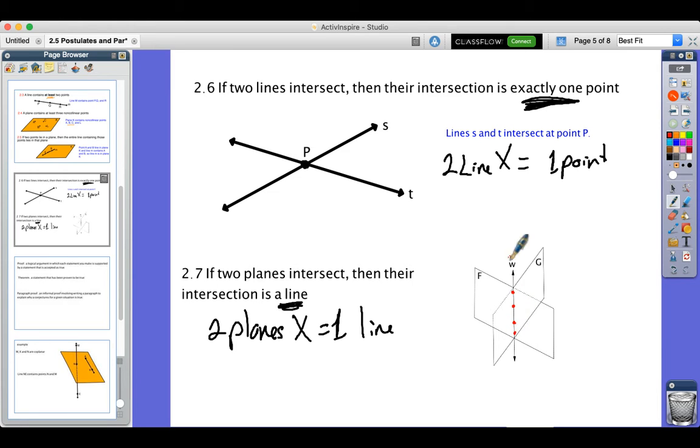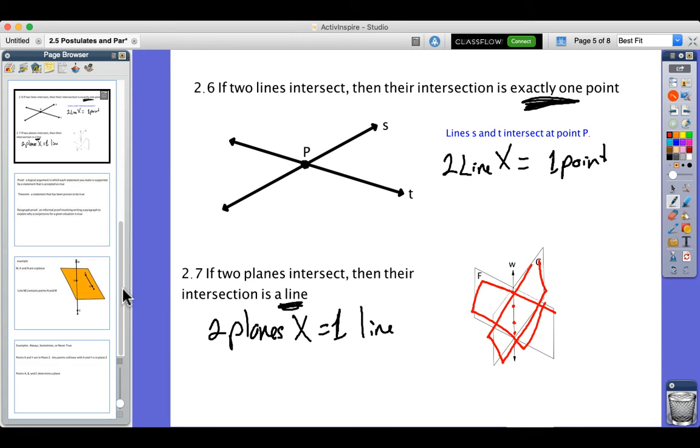Say 4. If they're all collinear, they technically exist in both plane F and plane G because they intersect, which makes a line. Well, lines contain points. That means all those points right there exist on this plane and this plane over here. So it's very important that when making that statement, we have to say non-collinear.